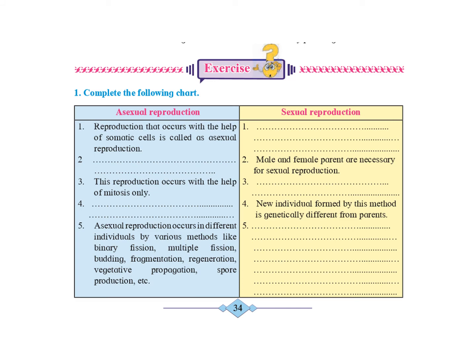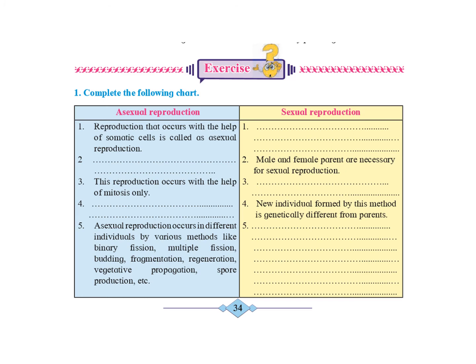The second point below asexual reproduction: this is uniparental reproduction, thus both male and female parents are not necessary. While the point below sexual reproduction is: male and female parents are necessary for sexual reproduction.